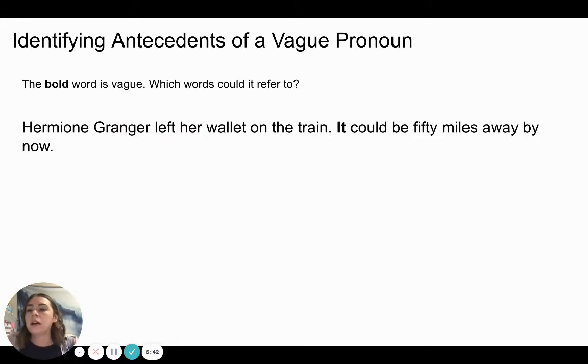Let's try again. Hermione Granger left her wallet on the train. It could be 50 miles away by now. So if we're looking at the word it, circle all the words that it could refer to. You should have chosen her wallet and the train. We don't know if the reader is saying that her wallet could be 50 miles away or if the train is 50 miles away. The word it needs to be more specific so we know which of those things the reader is talking about.